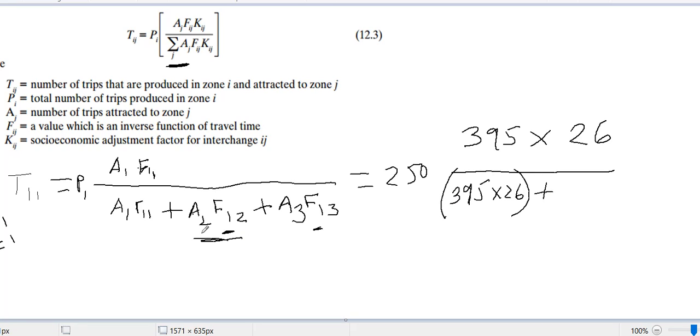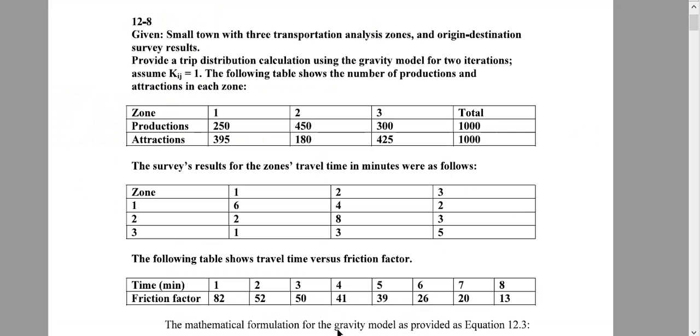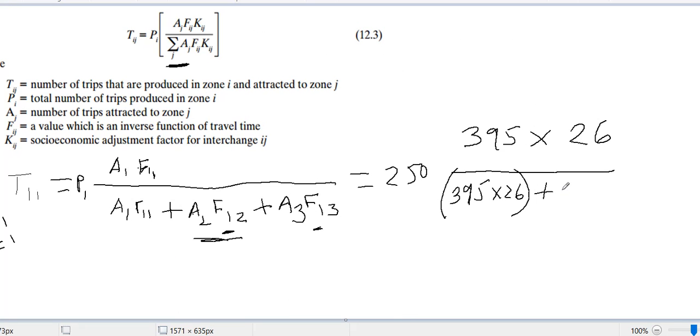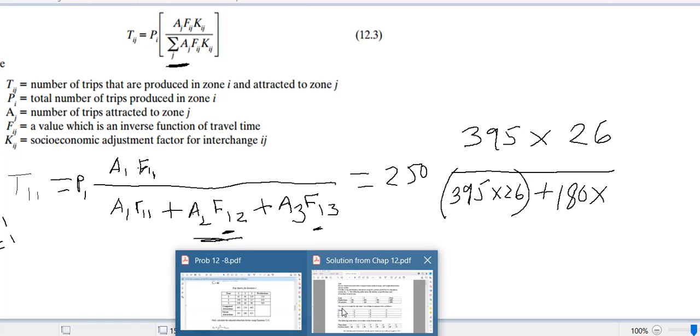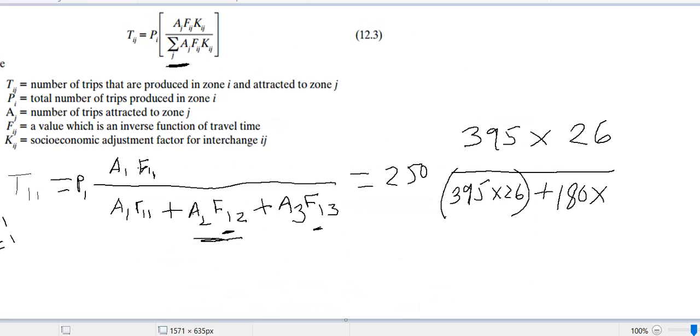What is my A2? A means attracted by 2. So what is attracted by 2? Go to this data. Attracted by 2 is 180. Then what is F12? F12 means I will go 1 to 2. Okay, go 1 to 2. Here is F1 to 2. It takes 4 minutes. 4 minutes means 41. So my factor is 41.